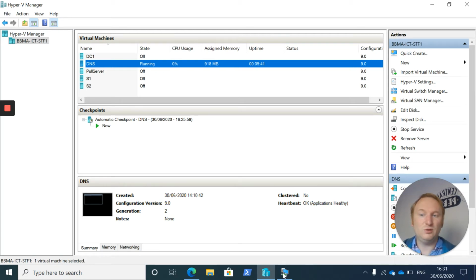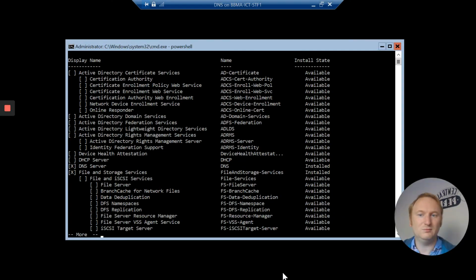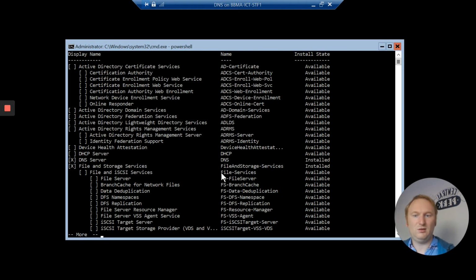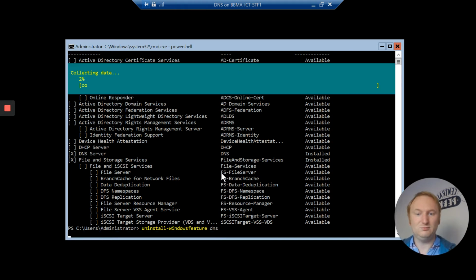Okay, I'm just going to do a quick video on installing DNS on a Server 2016, the Core Edition. So, I've already installed DNS on this machine. So, to start off with, I'm going to uninstall it. So I'm just going to use the Uninstall-WindowsFeature and then put DNS. And it will uninstall it.